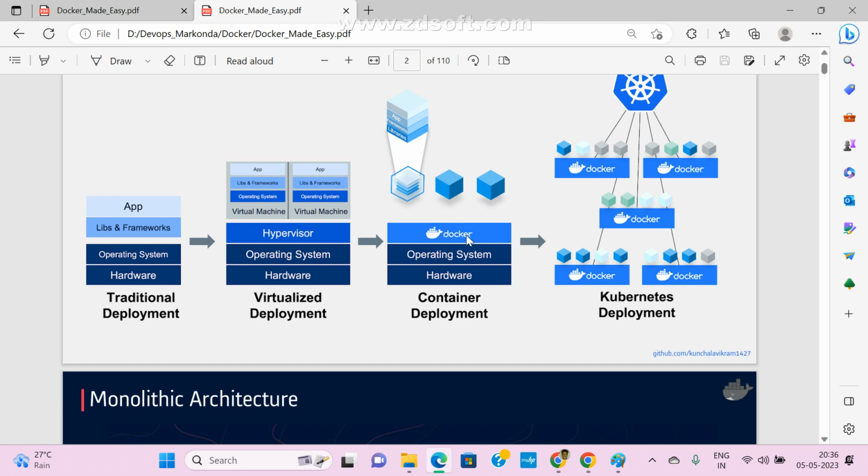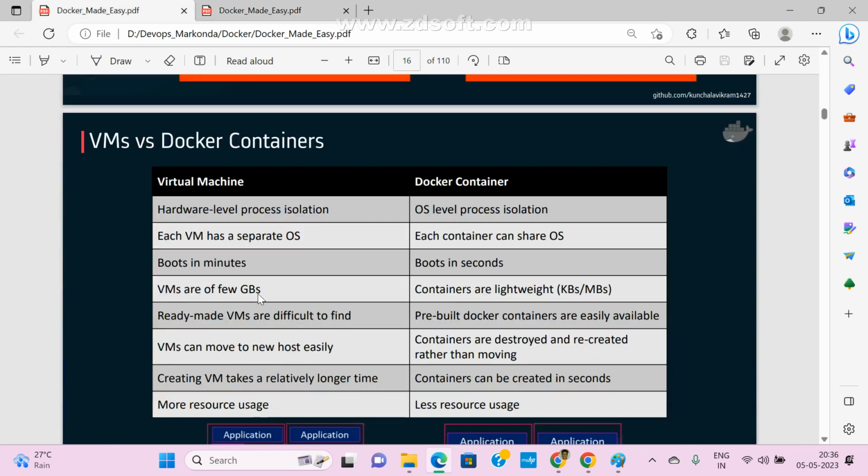There is no separate operating system. In virtualized deployment, this is the base OS, and on top of it we install multiple operating systems. Got it, guys? Each VM has a separate operating system, each container can share the existing operating system only. Now, got it?